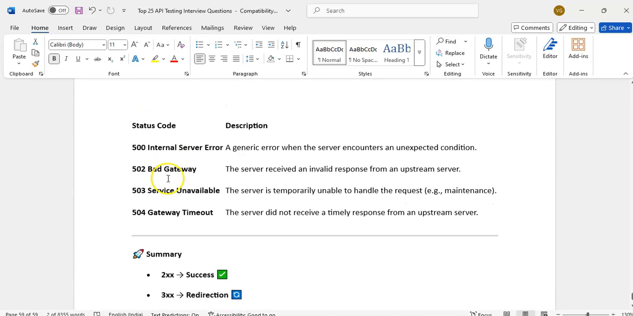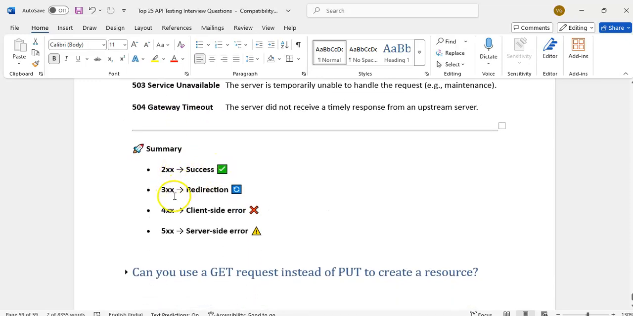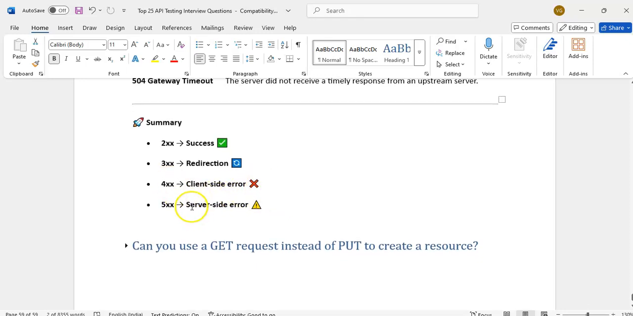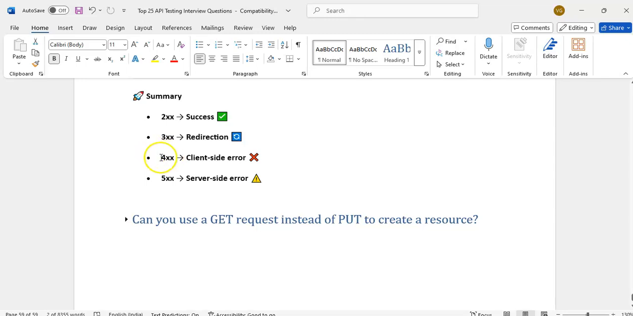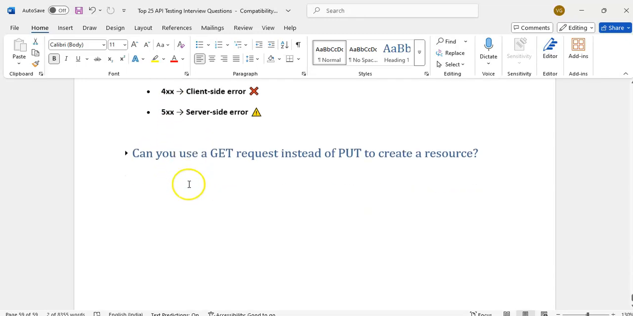500 means server error. 500 internal server error, 502 bad gateway, 503 service unavailable, 504 gateway timeout. We will get gateway timeout and internal server error regularly. 200 means success, 300 redirection, 400 client-side error, 500 server-side error. We must be cautious about the 400 and 500 series.